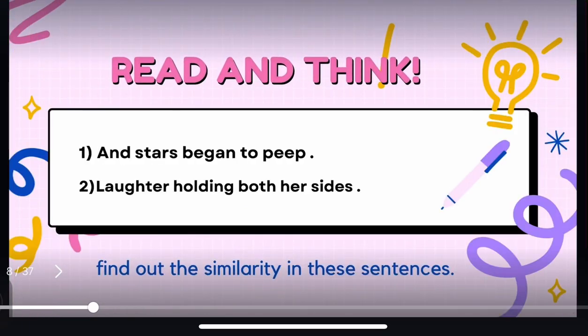Now let's see further. The first sentence says, and stars began to peep. The second sentence, laughter holding both her sides. Now you'll have to read these sentences, think about it, and find out the similarity in them. Let's check whether you found the right thing.